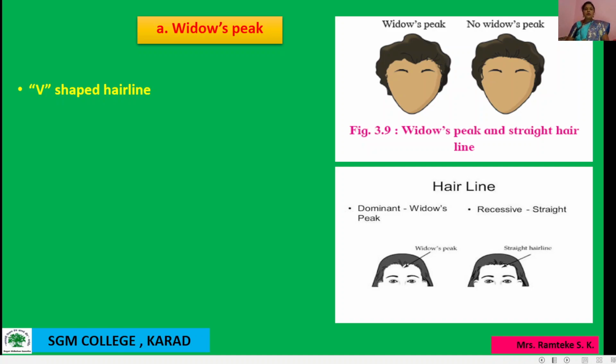A prominent V-shaped hairline on the forehead is described as widow's peak. V-shaped, the shape that is V-shaped shows a widow's peak. It is determined by an autosomal dominant gene. So widow's peak occurs in homozygous dominant and also heterozygous individuals. Autosomal dominant means capital W, and heterozygous means capital W and small w.